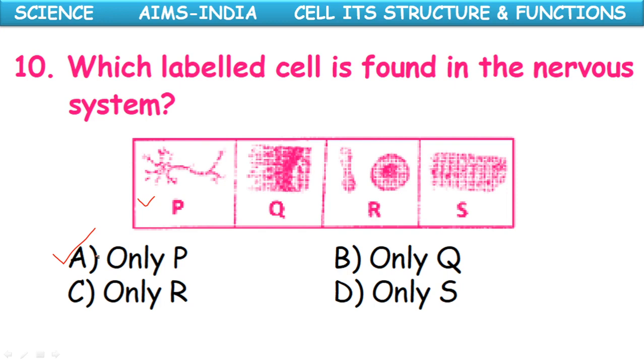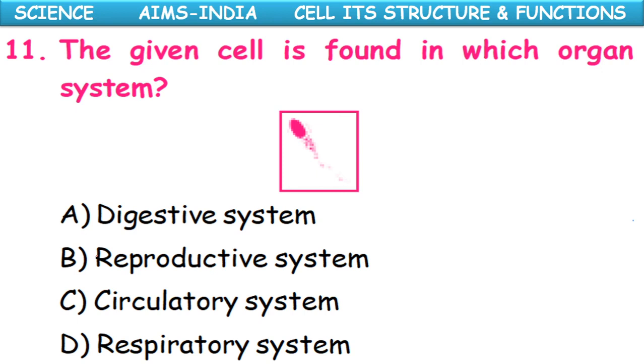Next, question number 11. The given cell is found in which organ system? The given cell is present in which organ system? So this cell is representing a sperm. I am giving a clue. The sperm is present in which organ system? Digestive system, reproductive system, circulatory system, respiratory system. So it is produced by the male reproductive system.